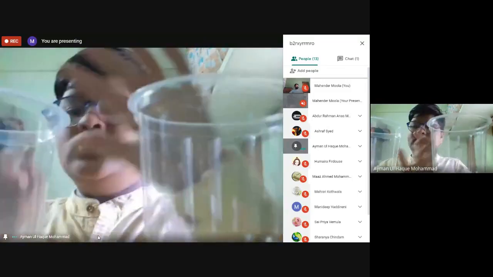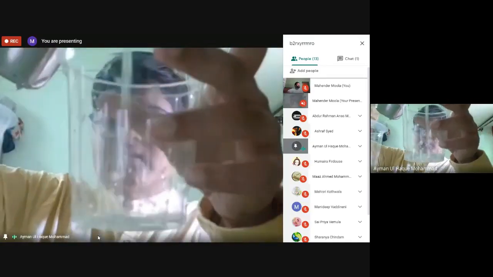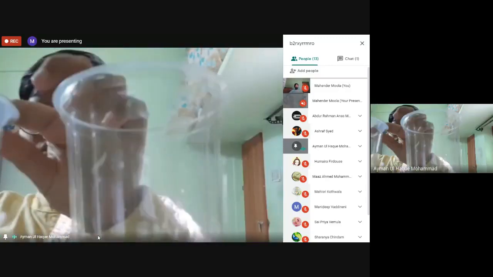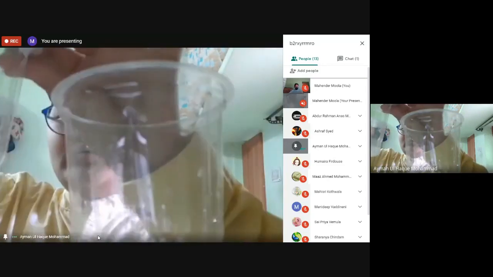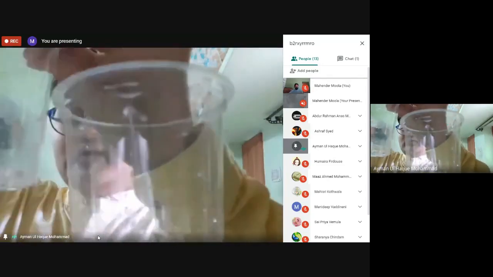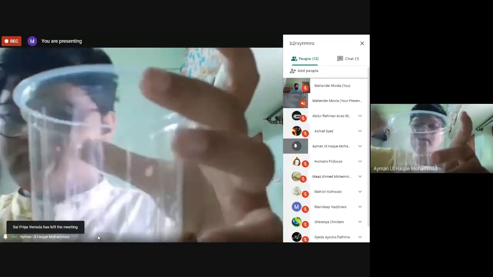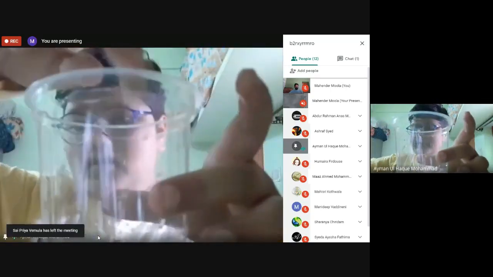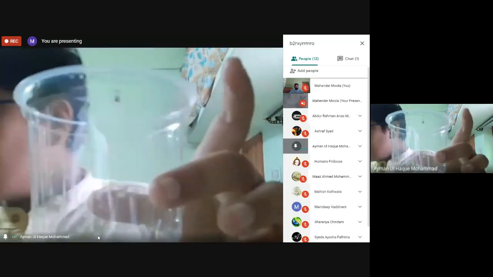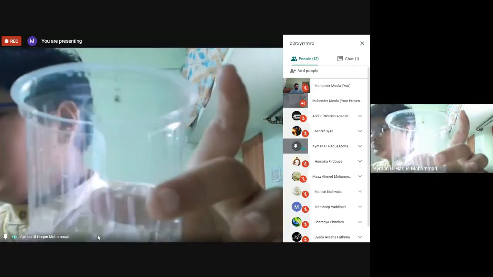So first we will take water here. I am pouring a little bit of water in it, and here also we need to take a little bit of water, as you can see. Now we have to add some salt in it, just a little bit of salt. Why? Because we need a salt solution. That's why we are adding it.